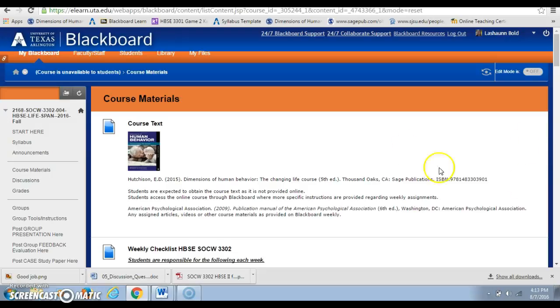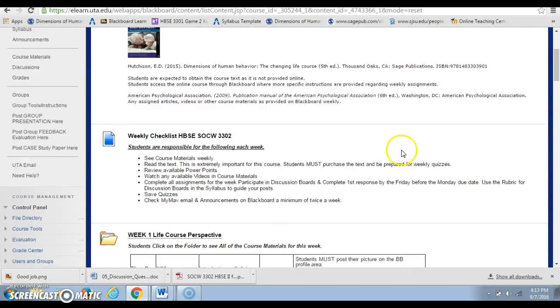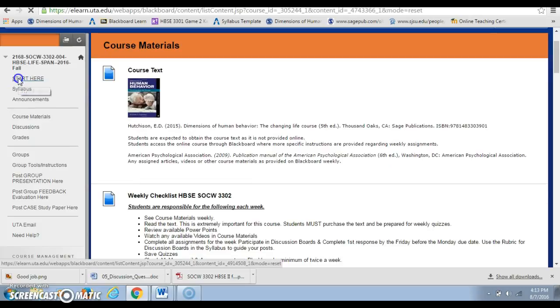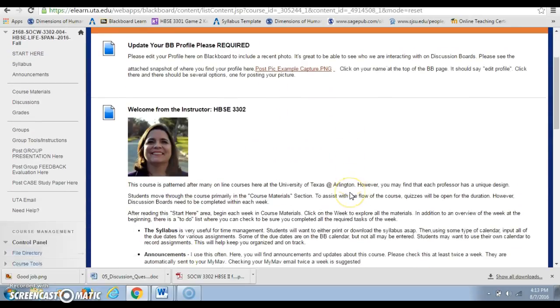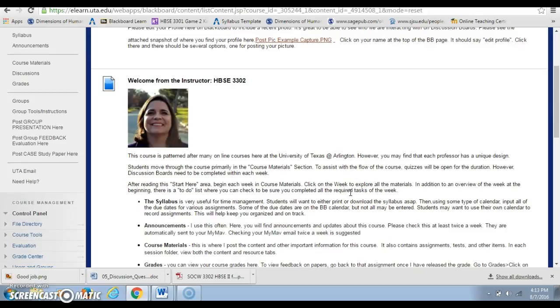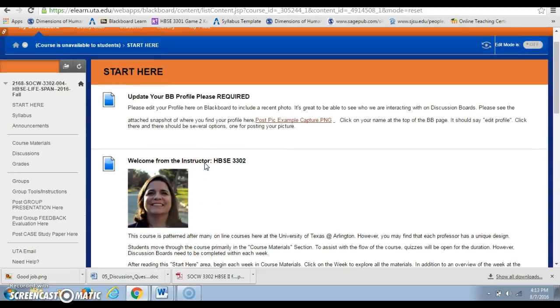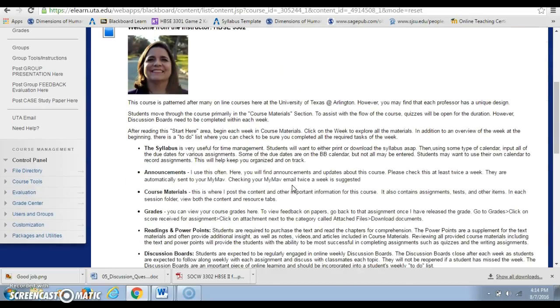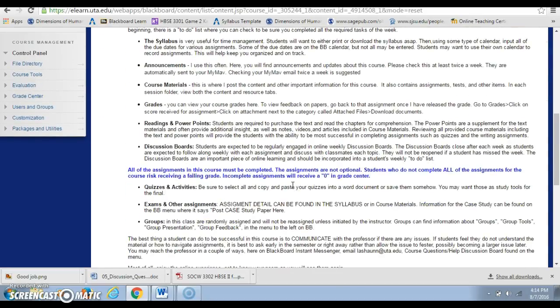Again, a couple of reminders is that you need to be checking your email, that type of thing. Let's go back to start here. Checking your announcements and email, they should match up, should be the same thing. But occasionally I send an email or forget to put it on announcements or something like that. So be checking both regularly and know where your syllabus is. The first place to start with the course is obviously here at Start Here, and then reading the syllabus and getting started there and understanding the syllabus in depth. And I'm going to put a video on about the syllabus.